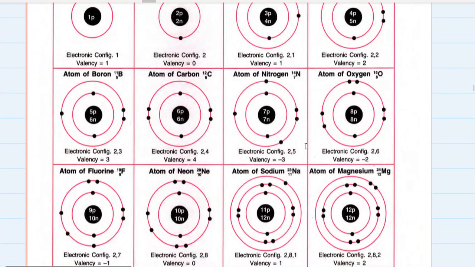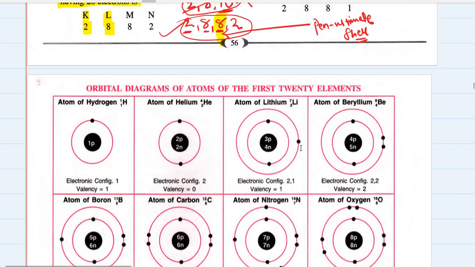So if any question is asked regarding the symbol or atomic number or mass number or electronic configuration of the first 20 elements, you should be able to answer. So you must memorize these details.